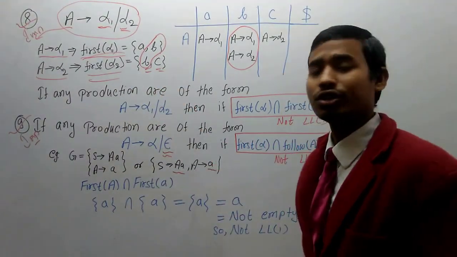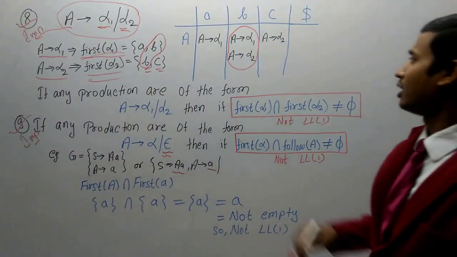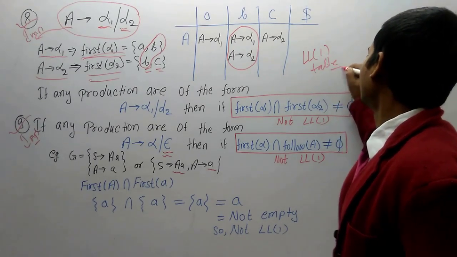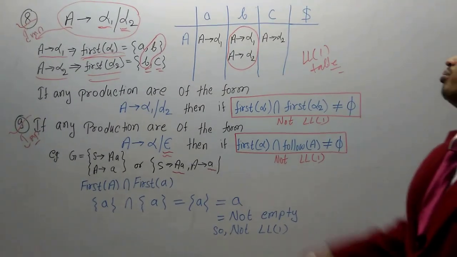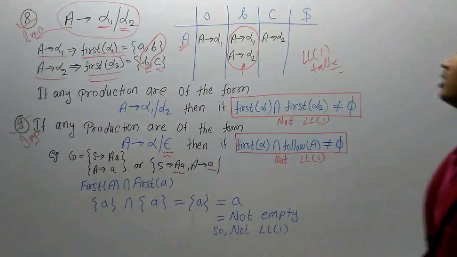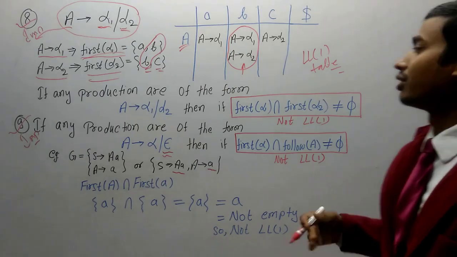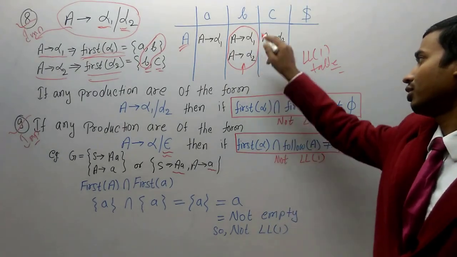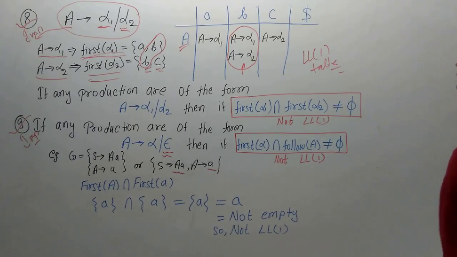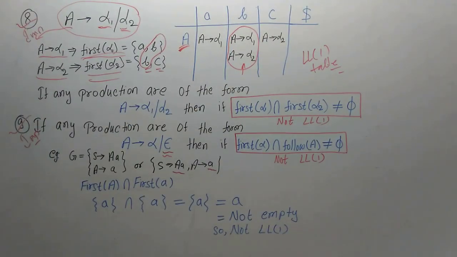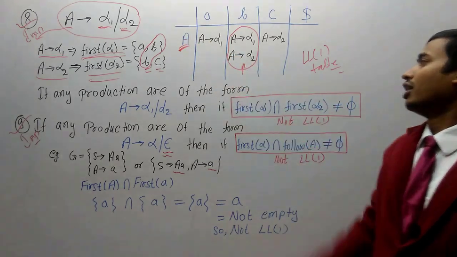and first of alpha 2 is small b and small c. Okay. Now when we create the LL1 table, if there is more than 1 entry in the same column with respect to a single production, then the given grammar is not LL1. As we see here, there are 2 entries in the same column with reference to a single capital A, so the given grammar is not LL1.